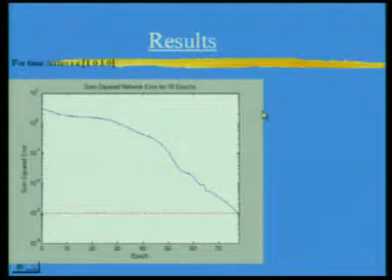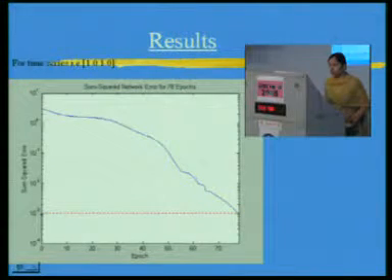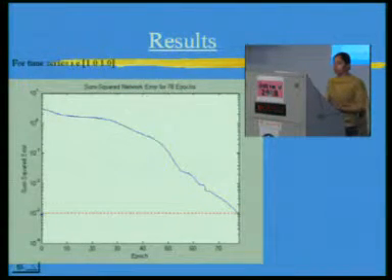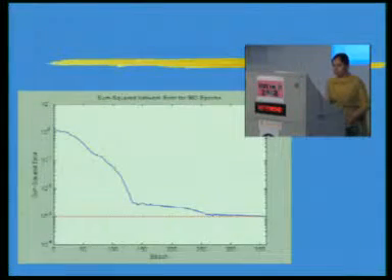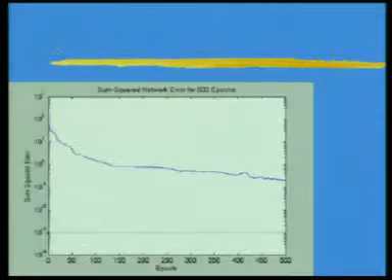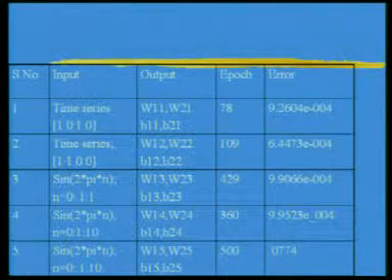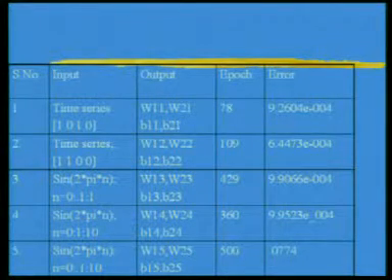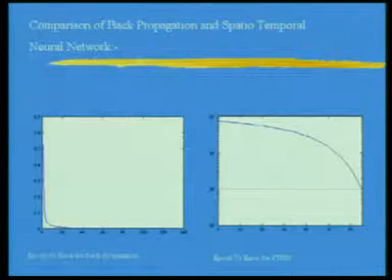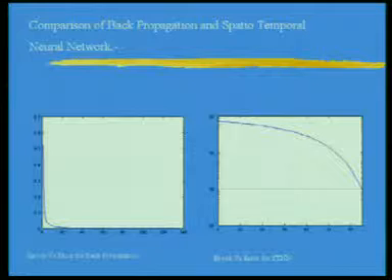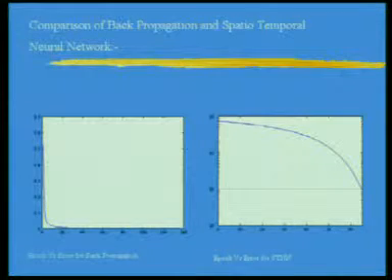Now, using the spatio-temporal neural network I got various results for various inputs. These are the results. For different inputs we get different outputs every time. And in comparison with the backpropagation algorithm, we get a smaller number of computations in the case of the spatio-temporal neural network.